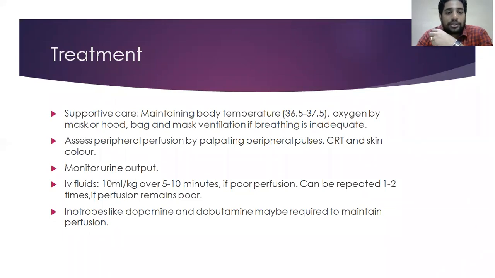If urine output is low, or peripheral pulses are weak, CRT is prolonged, and skin color changes, then we have to give rapid fluids. Rapid fluid correction should be given, around 10 ml per kg of NS or RL over 5 to 10 minutes. We can repeat 1 to 2 times. If perfusion still remains poor after 2-3 boluses, we have to start the baby on inotropes like dopamine and dobutamine to maintain the perfusion, the circulation, I mean.